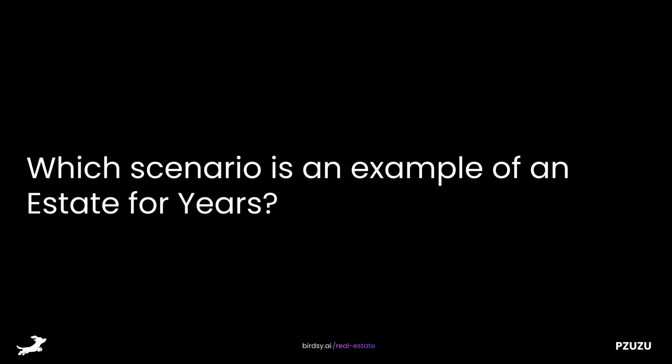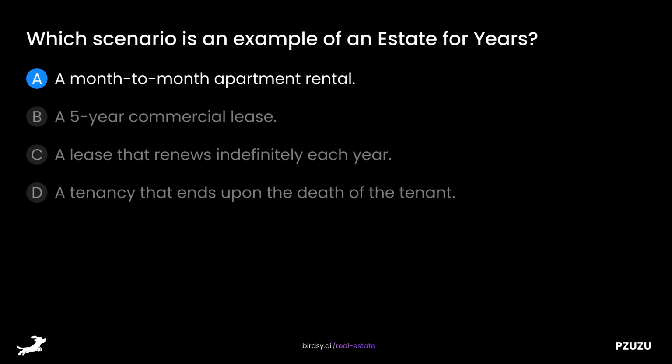Which scenario is an example of an estate for years? Is it A, a month-to-month apartment rental, B, a 5-year commercial lease, C, a lease that renews indefinitely each year, or D, a tenancy that ends upon the death of the tenant? The answer is B, a 5-year commercial lease.